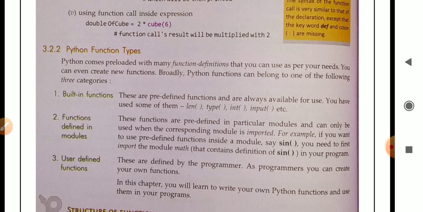Number 3, user defined function. These are defined by the programmer. Which means this type of function is not created by the programming language. This type of function is created by the programmer according to their use. As a programmer, you can create your own function. In this chapter, we will learn to write your own Python functions and use them in our program.